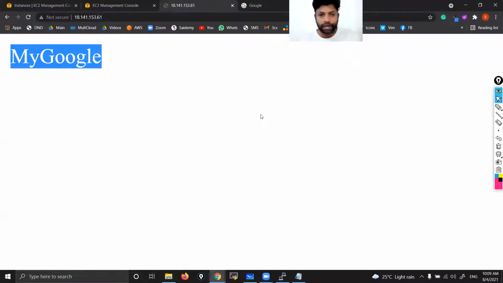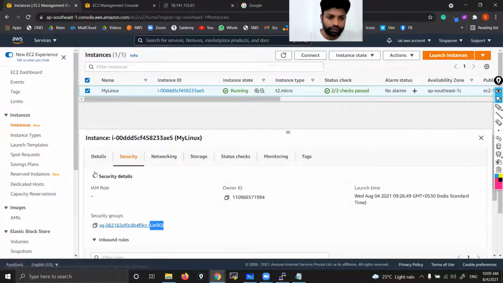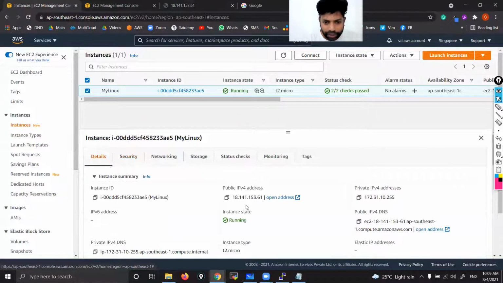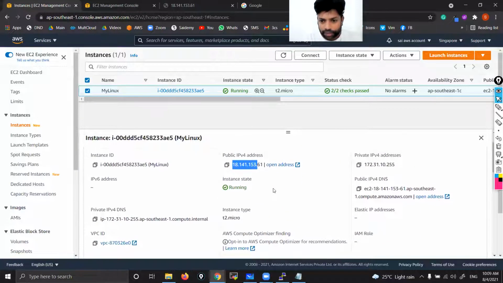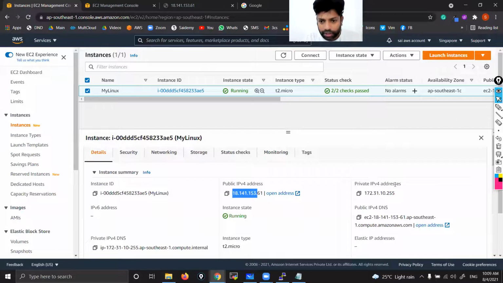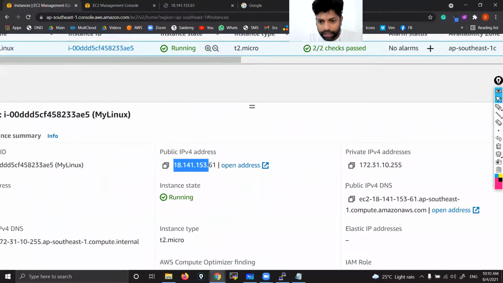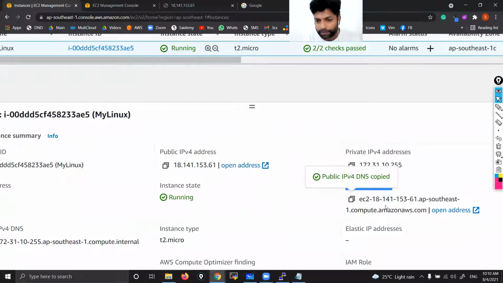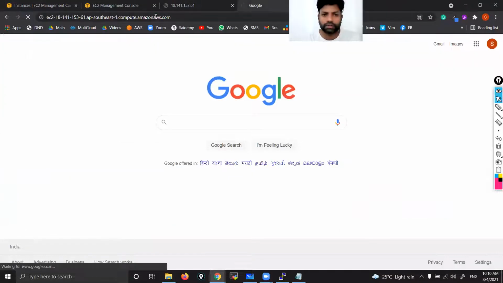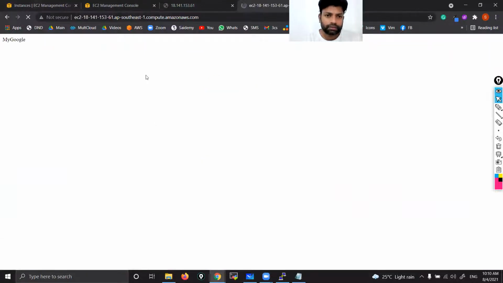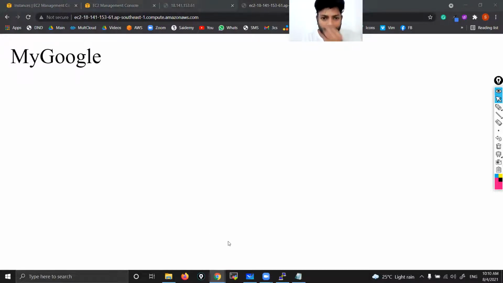I said you can use either the IP address or DNS. If you want to use DNS, that you can also see here. Go to details. Here this is the IP address. Instead of that, if you scroll down, here you can see the public IPv4 DNS. Just copy this. This is the DNS name. Now paste it here. That will work. You can see either IP or DNS works. The differences I'll explain very clearly in upcoming classes.